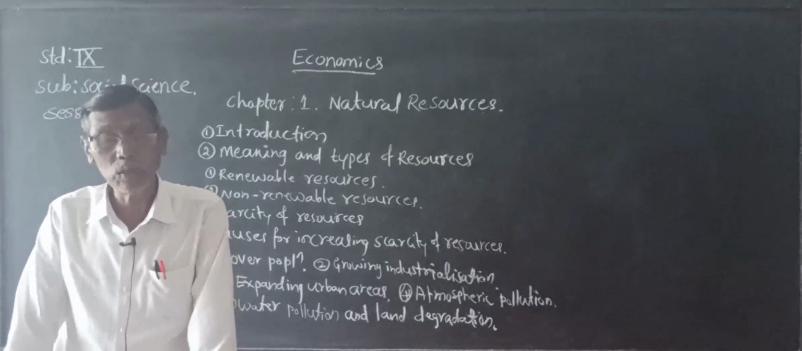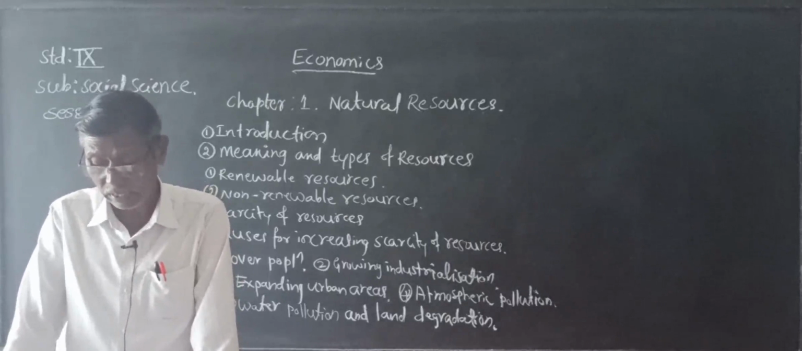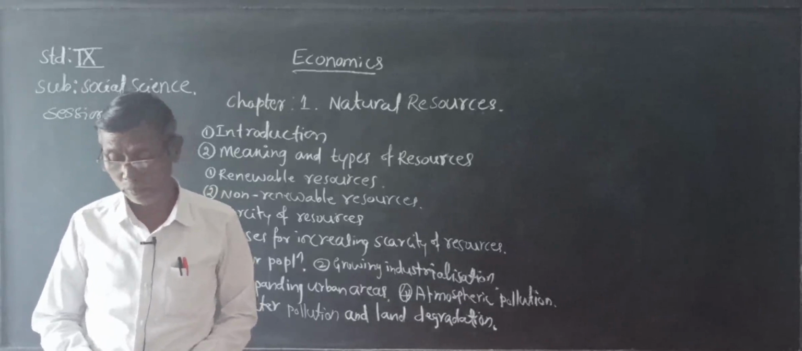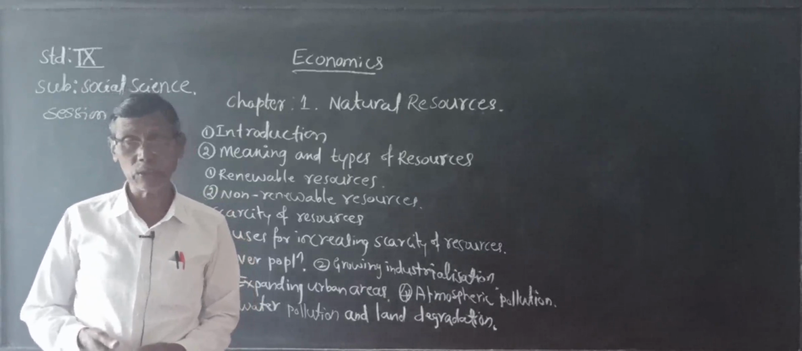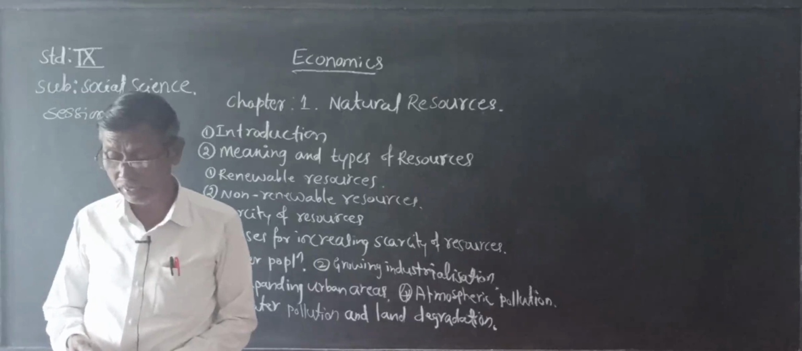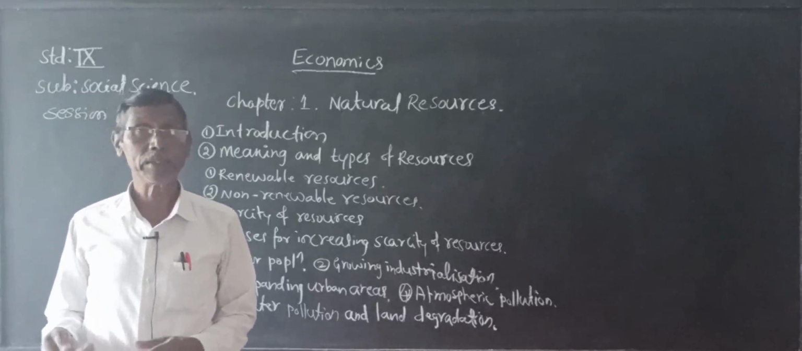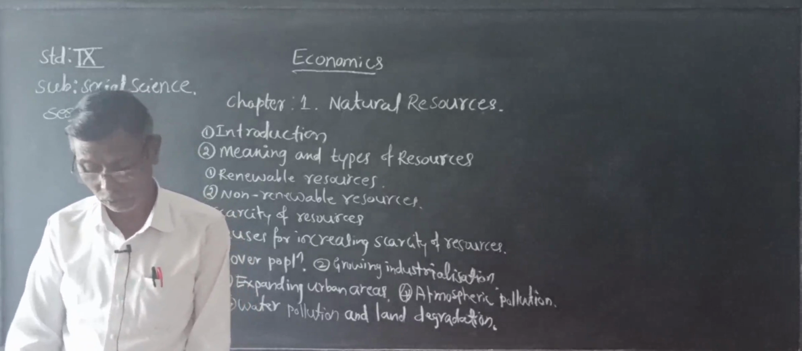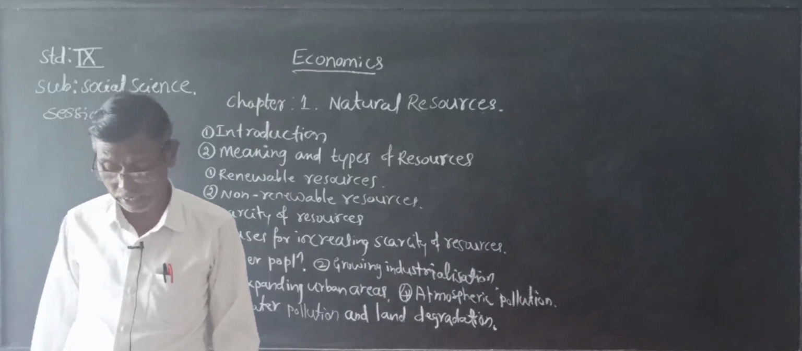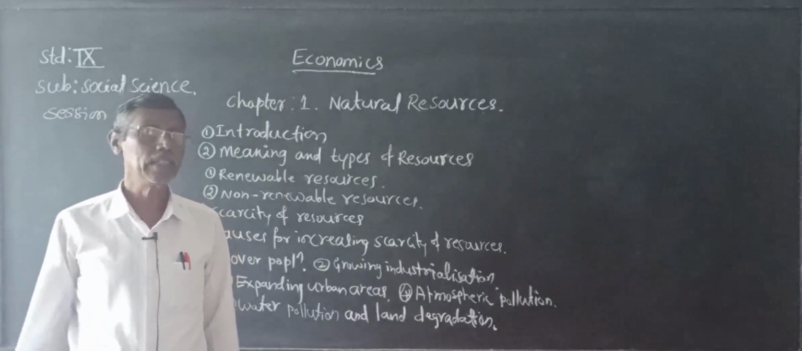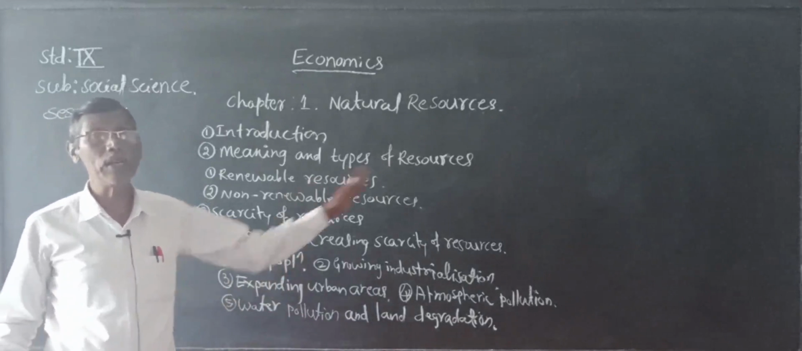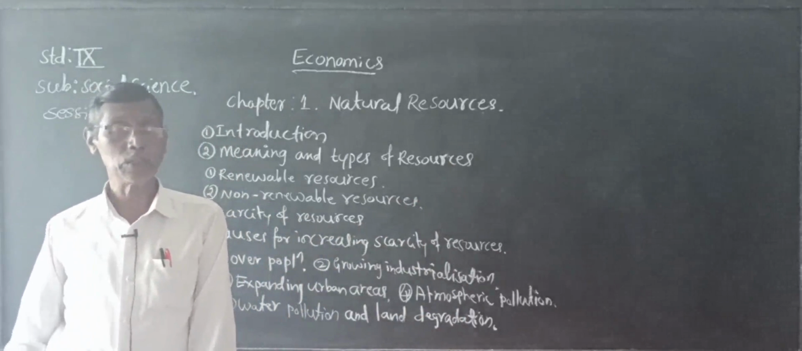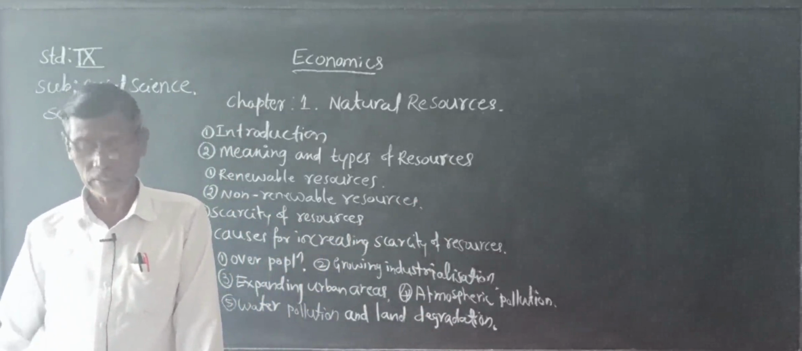Now there are two types of natural resources: renewable resources and non-renewable resources. Some natural resources get replenished as we use them. These resources are called renewable resources. As we use the resources, they are replenished once again.